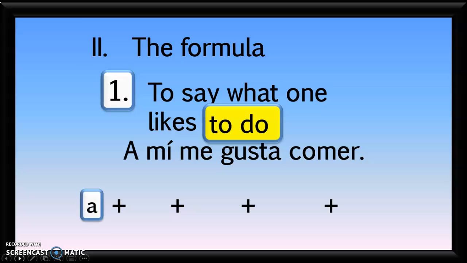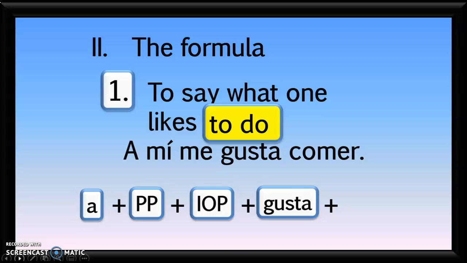So the first thing you have is that preposition, a, followed by the prepositional pronoun, followed by an indirect object pronoun, followed by the form of gustar, in this form, gusta, and finally followed by an infinitive verb. Remember that in Spanish, an infinitive verb is the one that ends in R. So take time to pause the video and write this formula down to help you be able to construct these sentences.